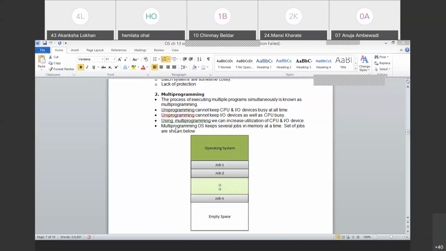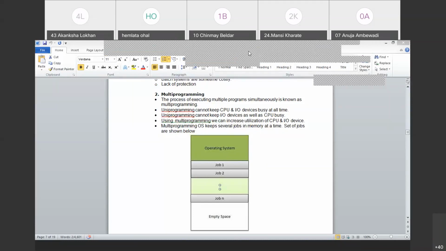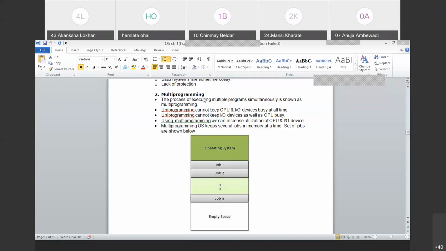So when we talk about types of operating system, we are talking about a main feature based on which the categorization of the operating system has been done. Multi-programming is one such feature, based on which the operating system can be called a multi-programmed operating system.